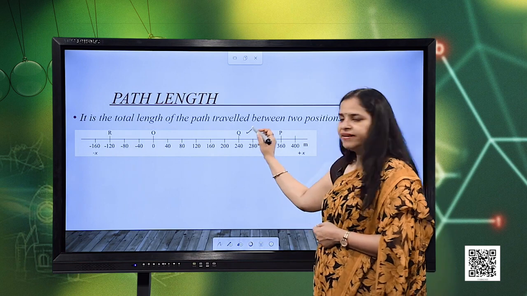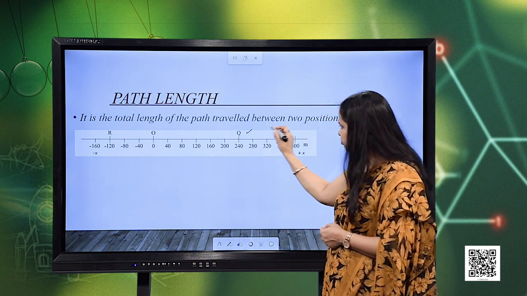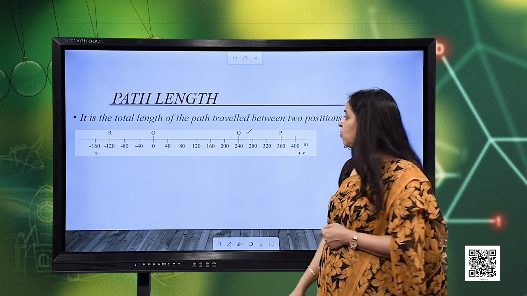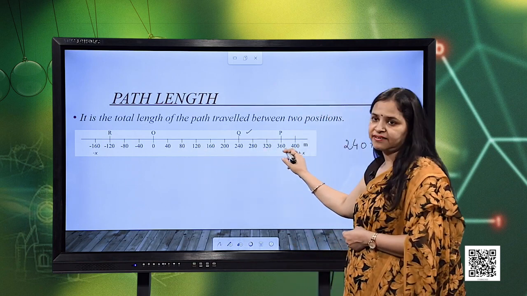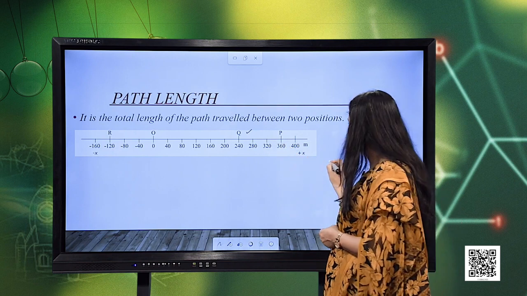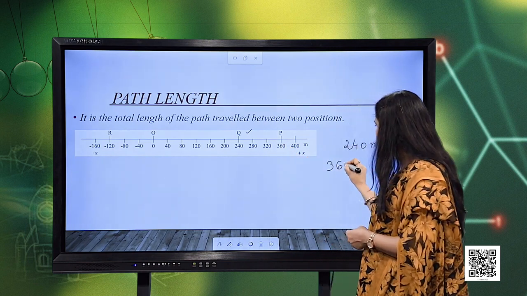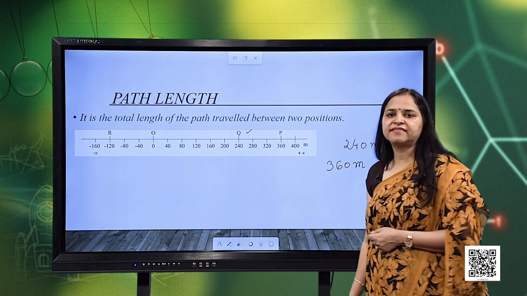Now, after reaching point Q, it moves to point P as well. Then what will be the total length of the path covered? That is 240 till 360. So, it is finally 360 meters that will be the length of the path or the distance traveled.